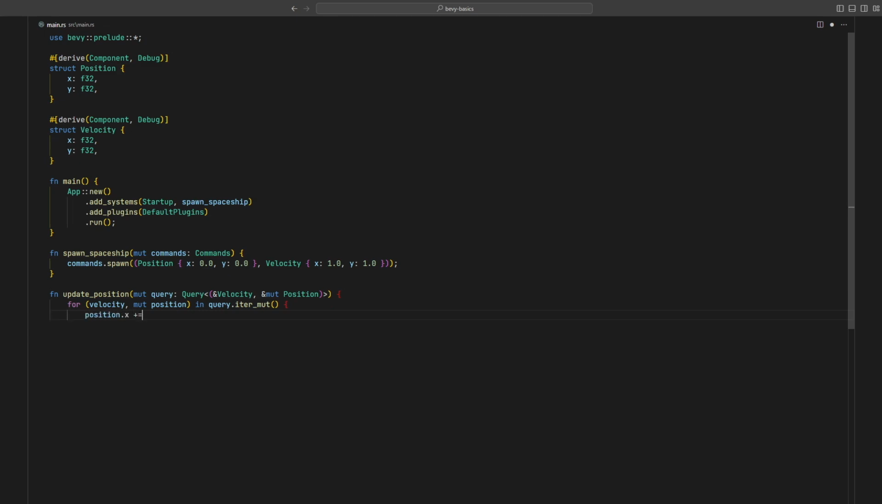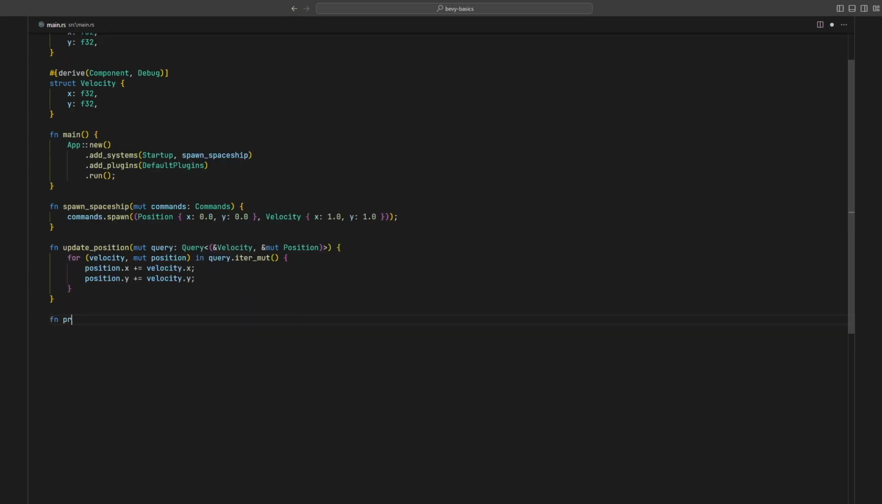Then, for each of these components, we simply add the velocity x to the position x and the velocity y to the position y in order to update the component that defines the position for the entity. We need to make sure position is mutable, both in the declaration in the type signature and when we iterate over it in the query, because we are updating the position component.